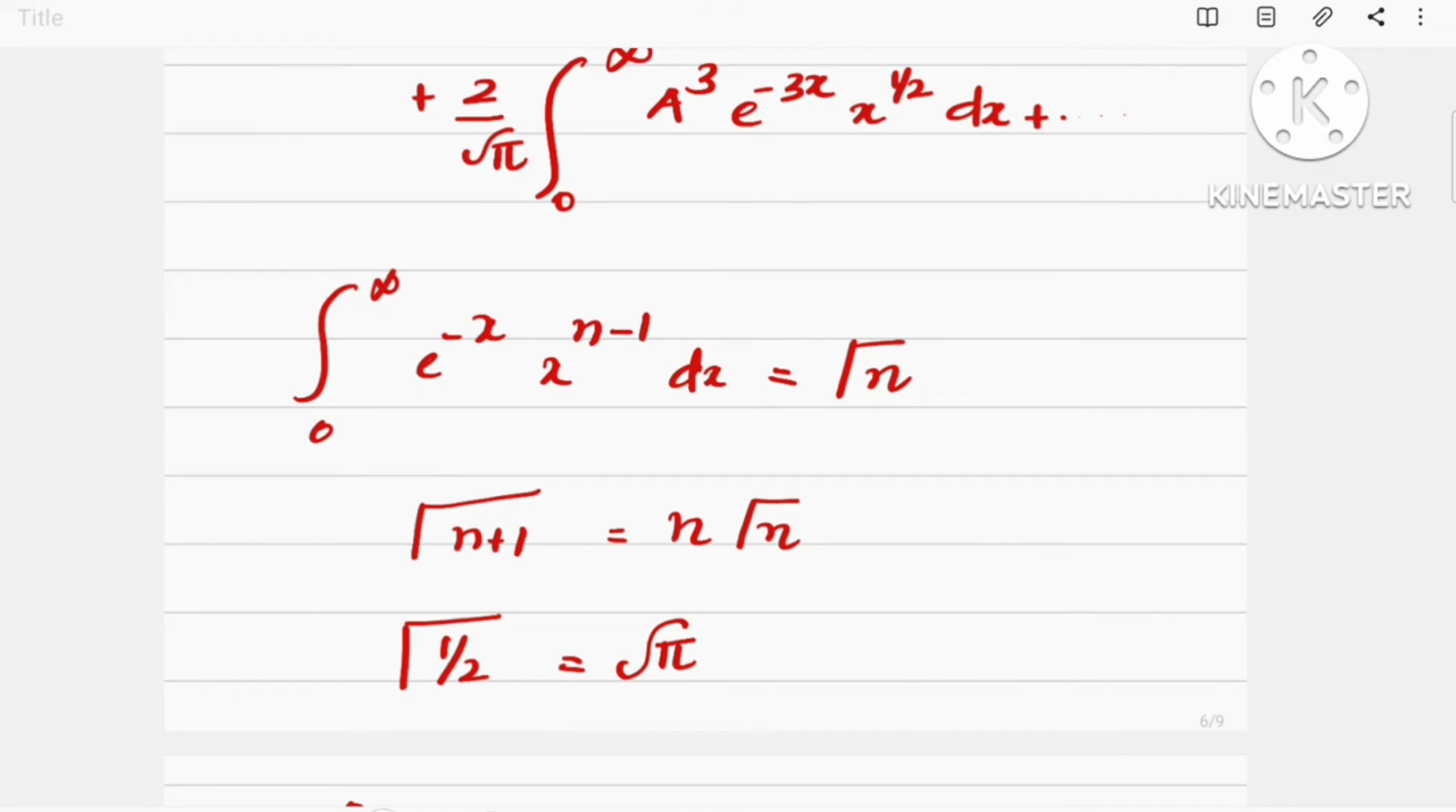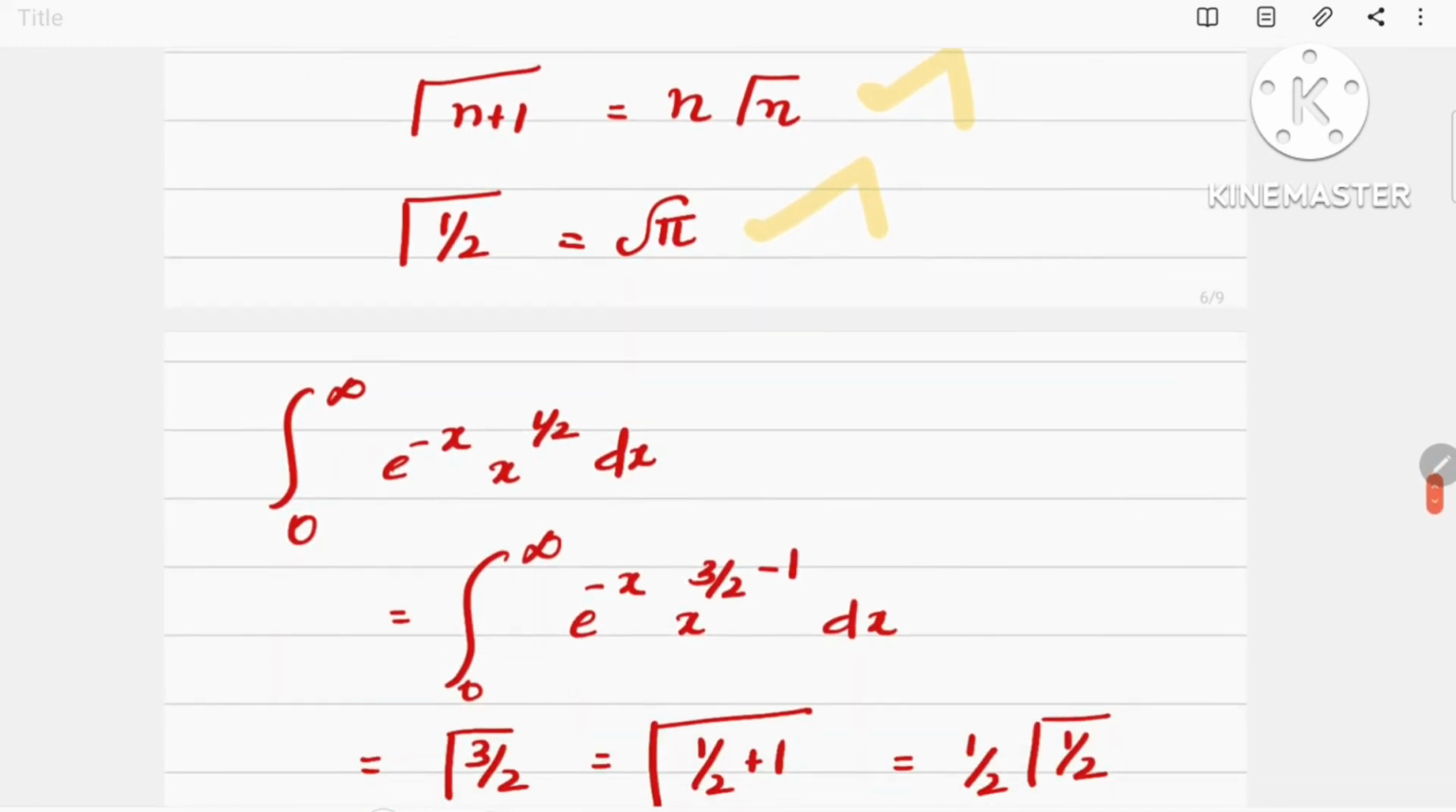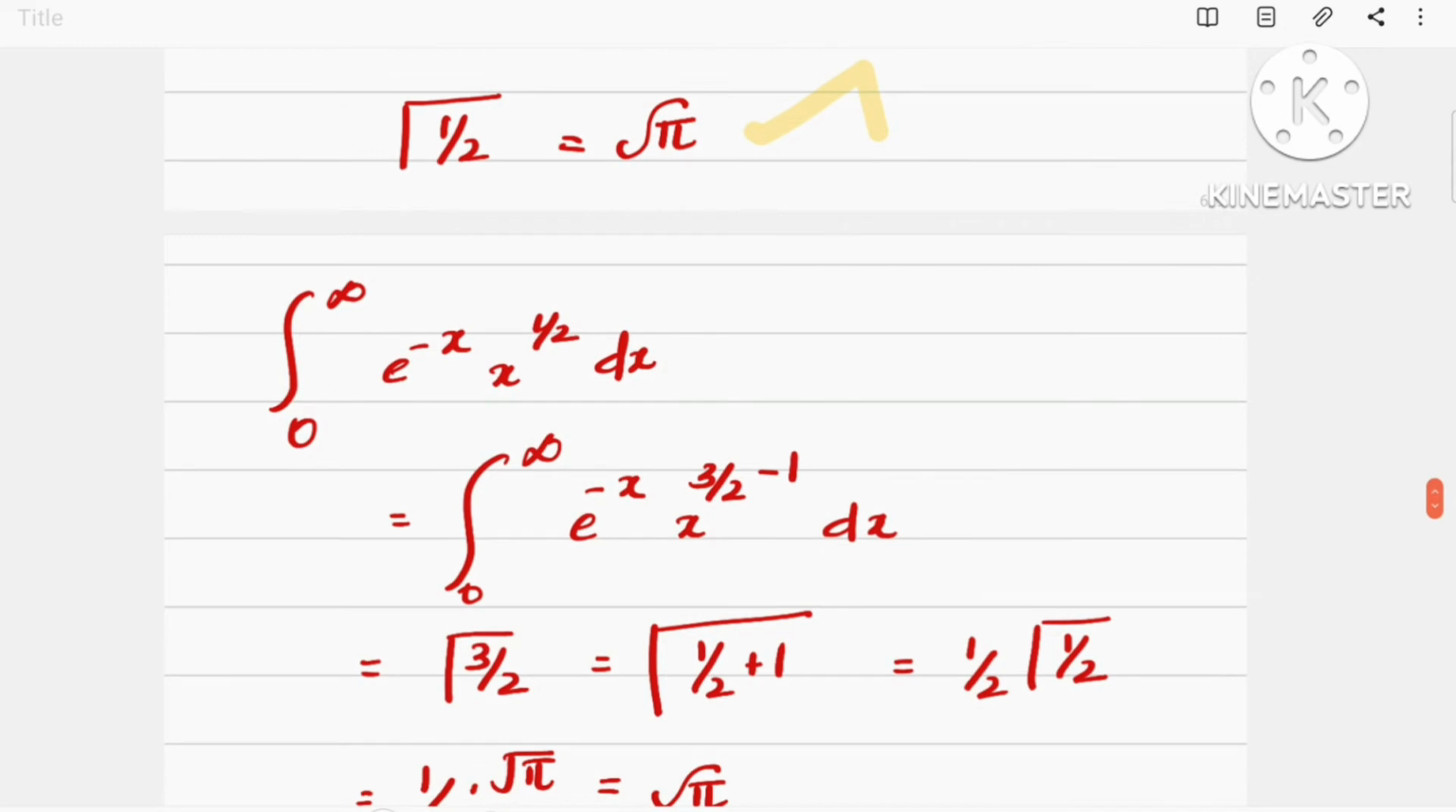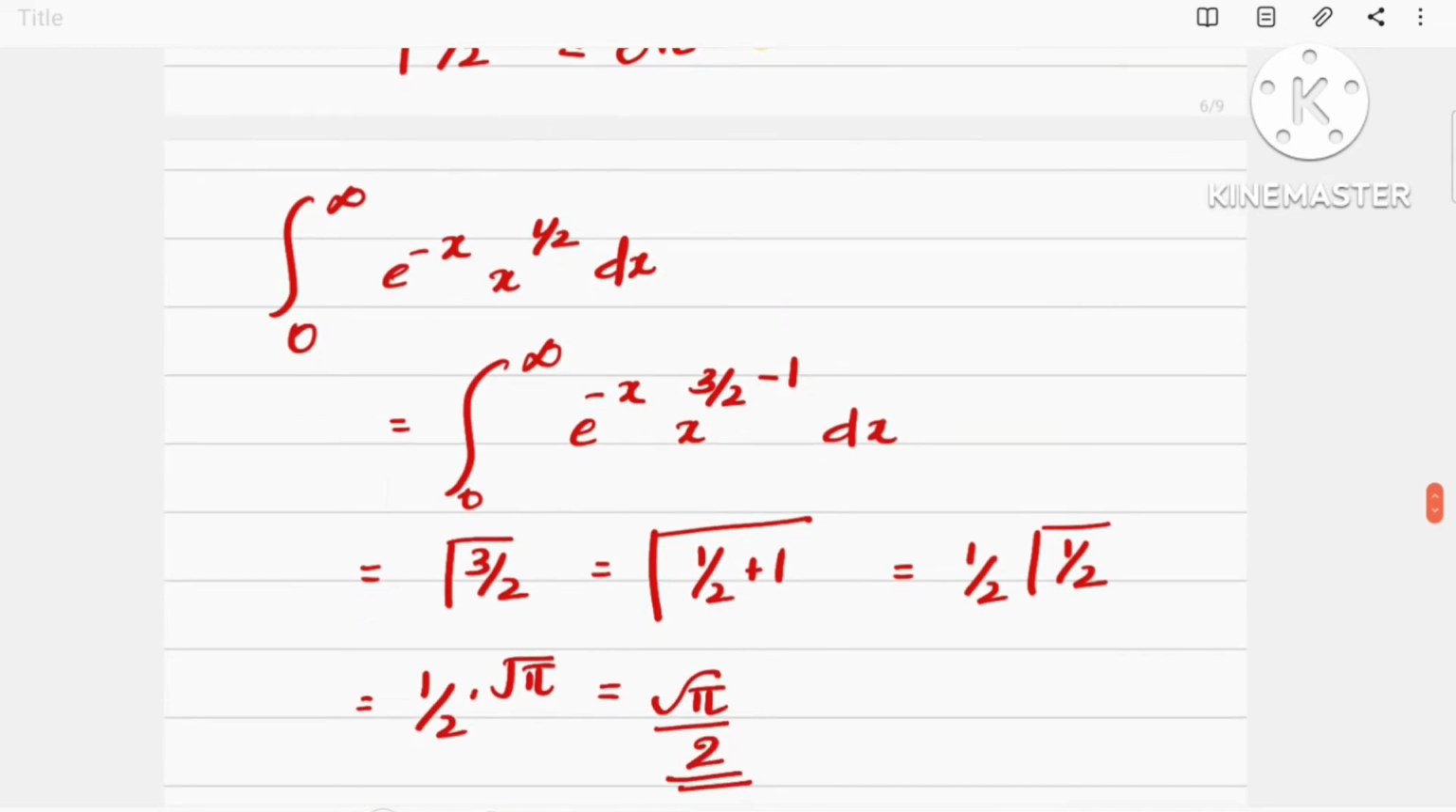We have to evaluate these integrals using this standard result. The integration results are: integral 0 to infinity e raised to minus x, x raised to n minus 1 into dx can be written as gamma of n. Next relation, gamma of n plus 1 is n gamma n. Gamma of half is nothing but root pi. These are the relations. We can use these relations to find out the integration results. We can evaluate the first term as an example, then we can directly go to the result.